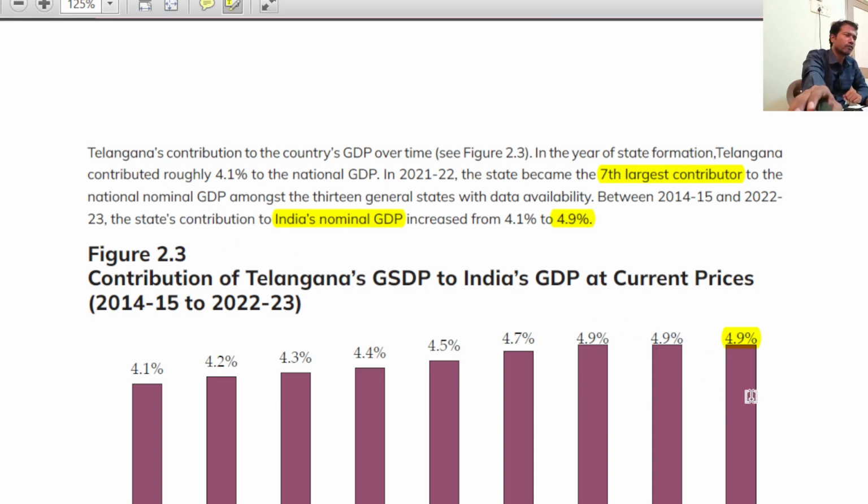So this is an important one because this signifies Telangana's contribution to the overall India's development. This is an often repeated statement by the Telangana government: Telangana is contributing to India. How much is it contributing? This much is contributing. The seventh largest contributor, right?